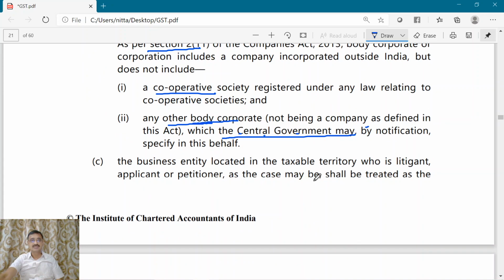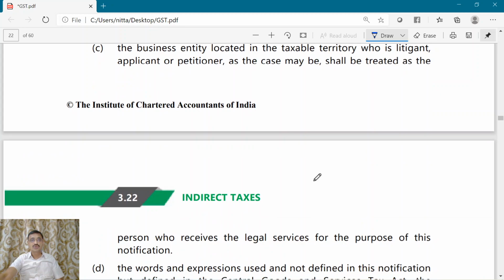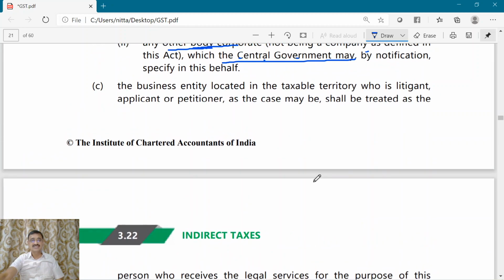Next, this is with relation to legal services. The service recipient is a business entity located in the taxable territory and who is a litigant, applicant, or a petitioner, as the case may be.